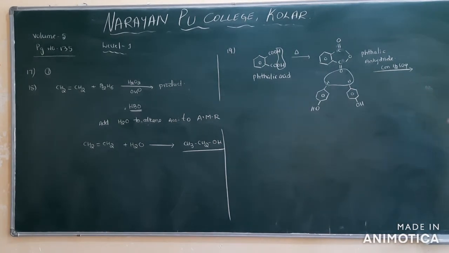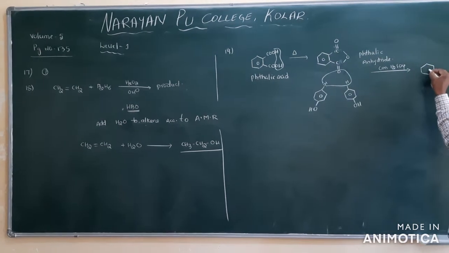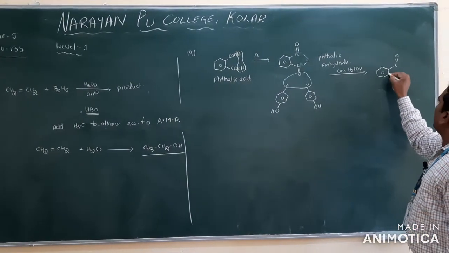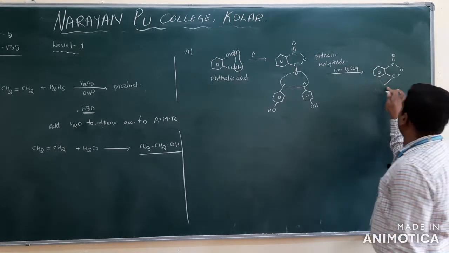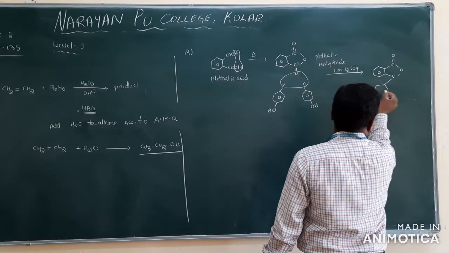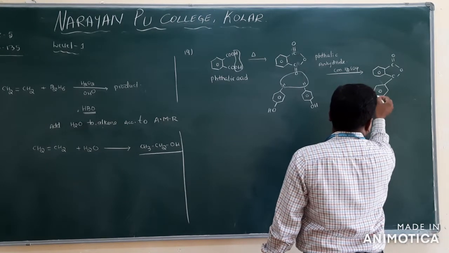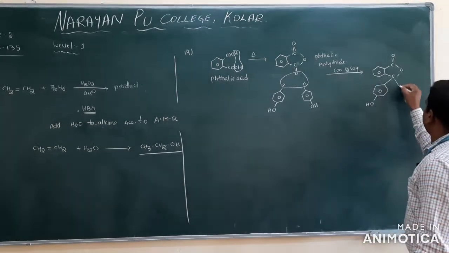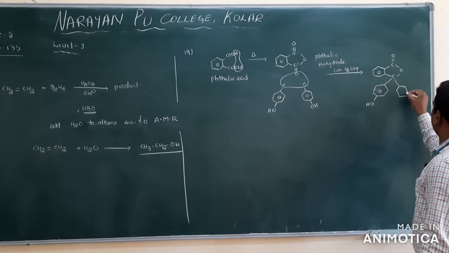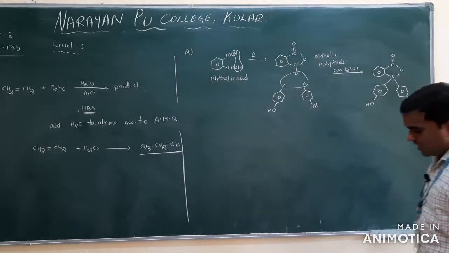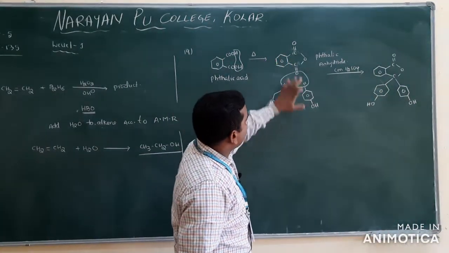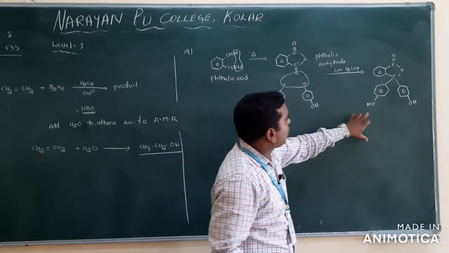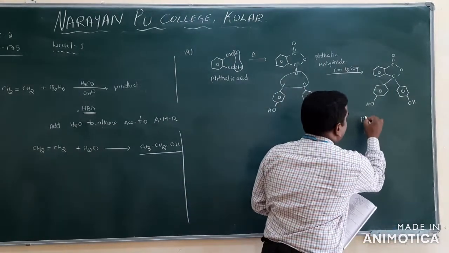You will get the product where the phthalic anhydride skeleton has C double bond O, and here C and an O, and a phenol group will be present here. This is OH, and another one is here. This is OH. This we call phenolphthalein. Clear? So phenolphthalein is produced by which one? Phthalic anhydride reacted with 2 moles of phenol. So that's why you will get phenolphthalein.